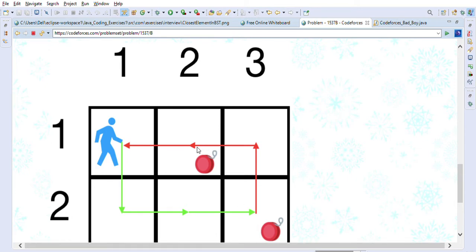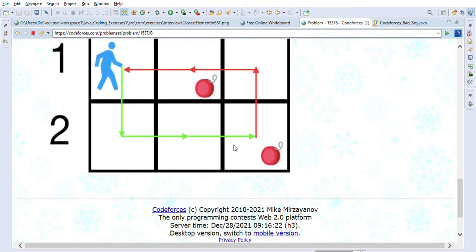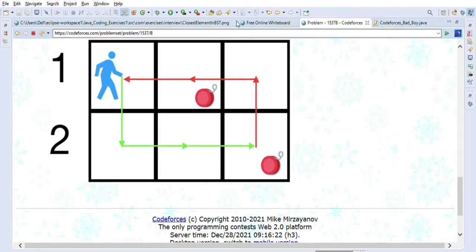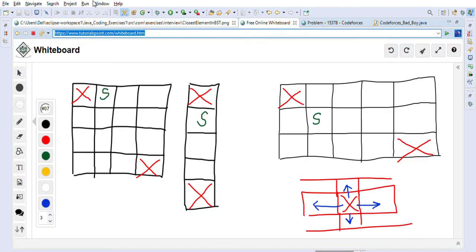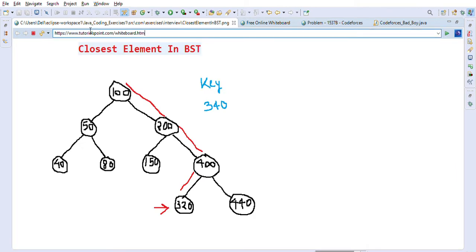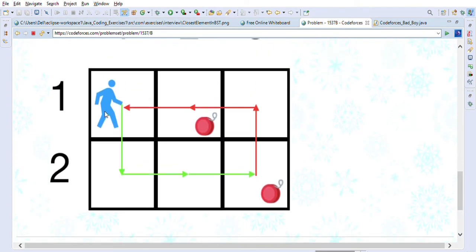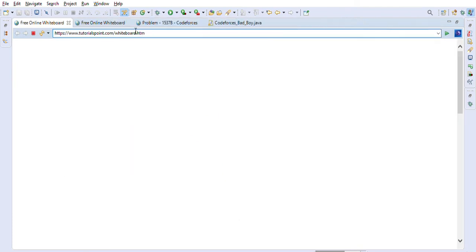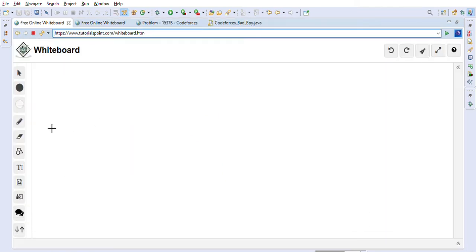So these yo-yos can be put in another way also. Let me show you what I mean to say. We will first take the same example, but I'll show you this example first and then we'll go to the other examples. So this one is a 2 by 3 grid, right? So let's quickly draw one 2 by 3 grid here.